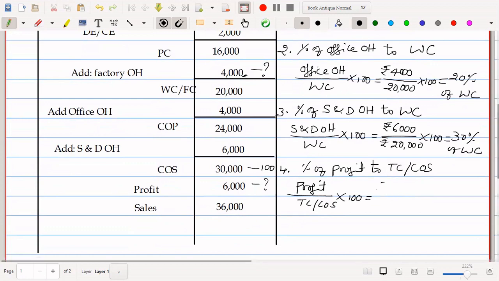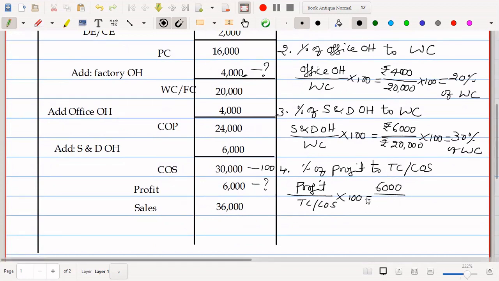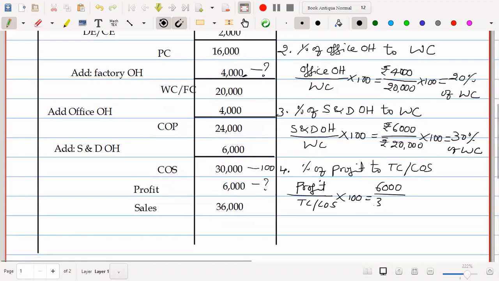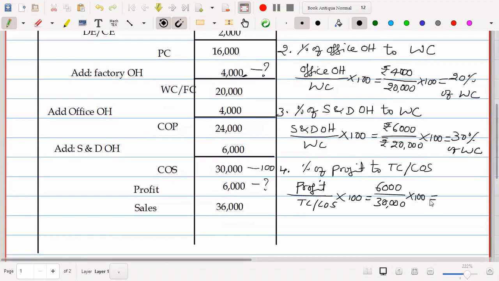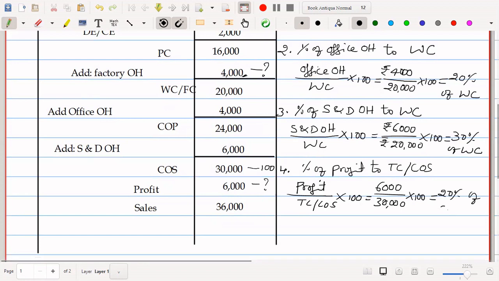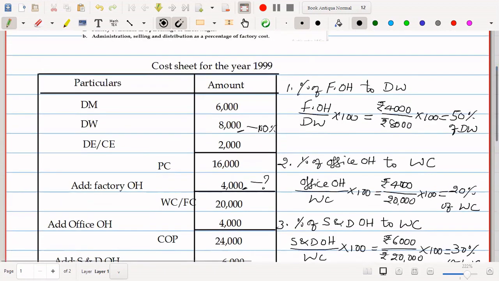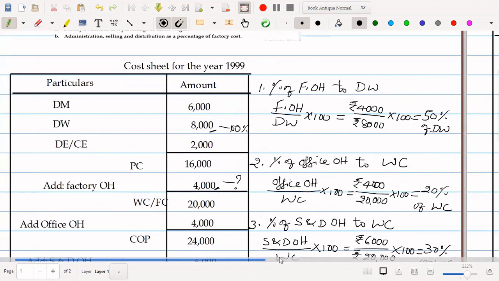So what is the profit? Profit is rupees 6,000 divided by cost of sales. Cost of sales is 30,000, 30,000 into 100. So when we calculate this, it comes to 20% of cost of sales. Now, all these working notes that we have done here are to be applied in the estimated cost sheet.